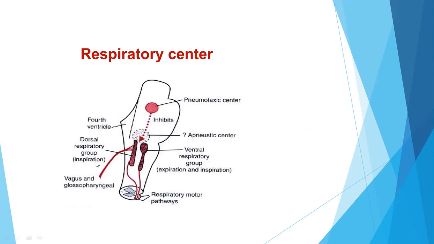So here we have the pneumotaxic center, which inhibits the apneustic center. There is a ventral respiratory group, which controls expiration and inspiration. And these are the respiratory motor pathways, which supply the respiratory muscles. And again, this is the dorsal respiratory group for inspiration. And this is the ventral respiratory group, which can control both expiration and inspiration.